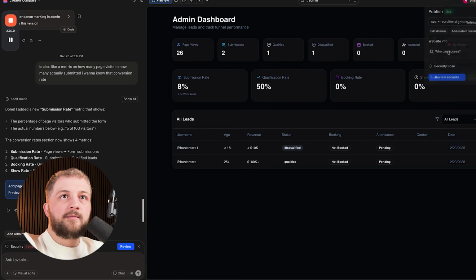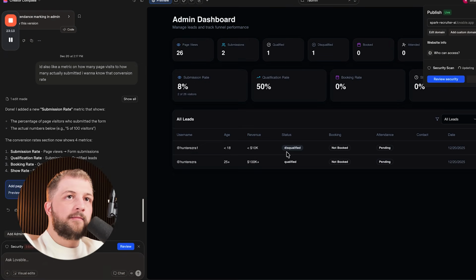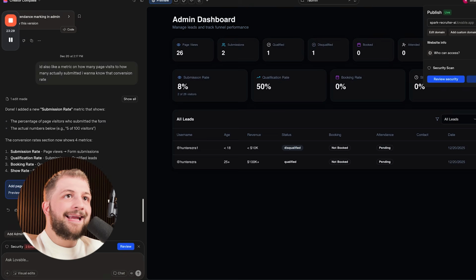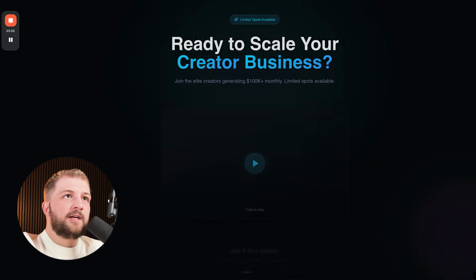Now let's go ahead and publish this, update, publish anyway. We can add some security stuff to keep people from being able to get into it, with some pretty good Supabase security stuff. I'm not worried about that right now because we're just testing this thing out a little bit. And once this is updated, we're going to go ahead and refresh both of these pages here. Updated, sweet, refresh and refresh.